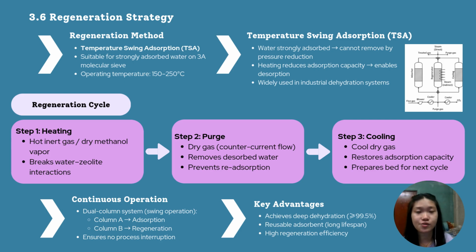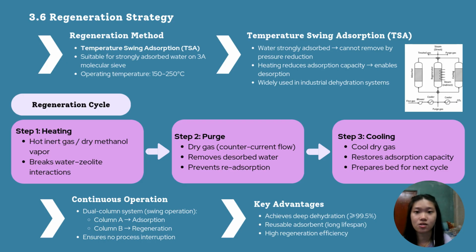Finally, for the regeneration strategy, temperature swing adsorption is used because the water is strongly adsorbed onto the molecular sieves and cannot be effectively removed by pressure reduction. The regeneration operates at a temperature between 150 to 250 degrees Celsius and consists of three main steps. The first step is heating.